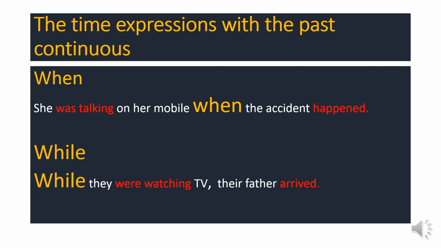Here we have the action of watching TV, and this is a long action, and this is the action which was happening, which was in progress, so it will be in the past continuous. The other action which interrupted the action of watching TV was the father arriving, and this is a short action, so it will be in the past simple. Here the action which comes after while will be in the past continuous.